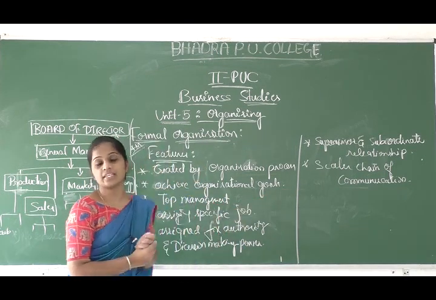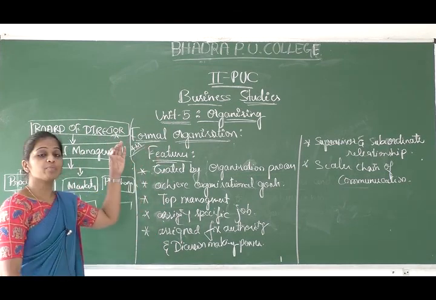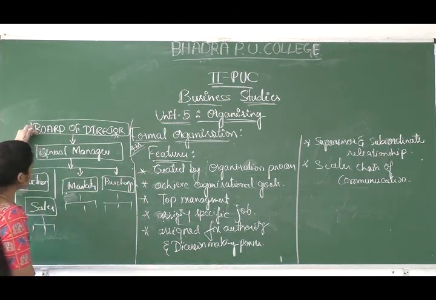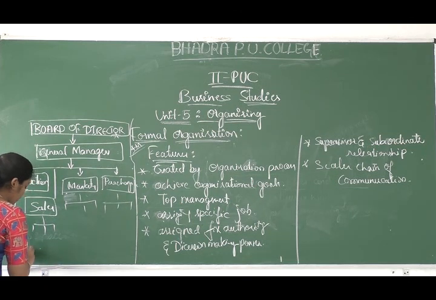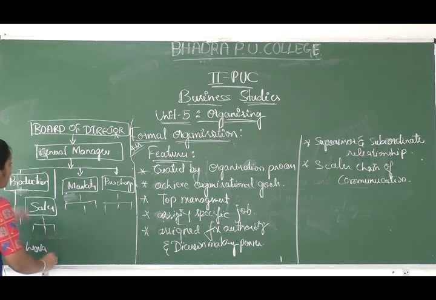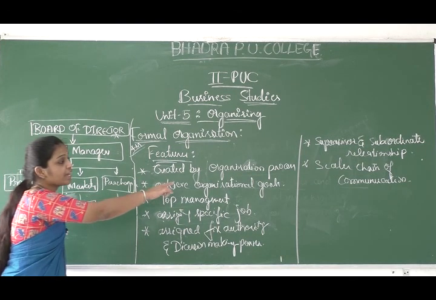So scalar chain means the authority from the highest to the lowest, highest to the last worker. That is called a scalar chain.